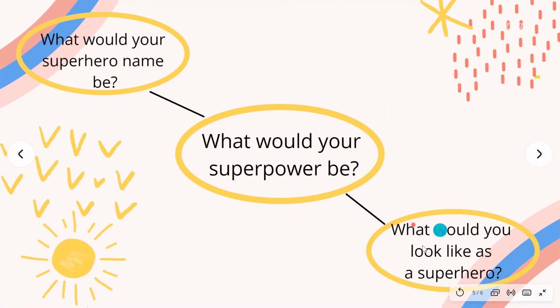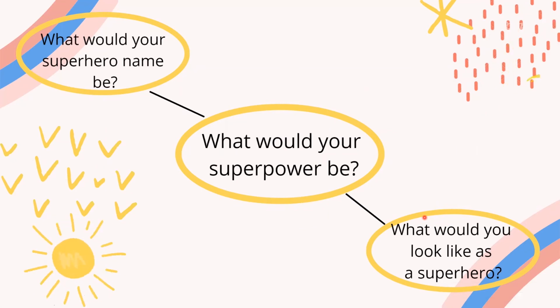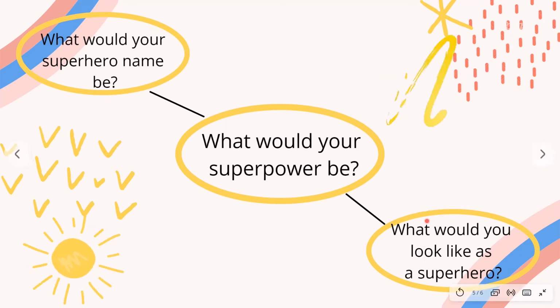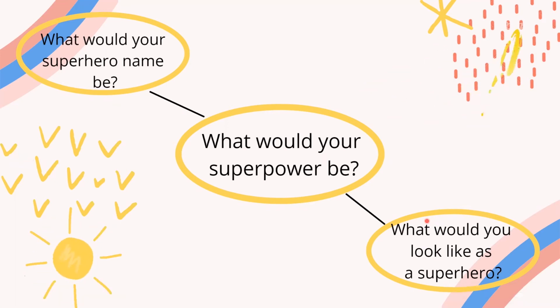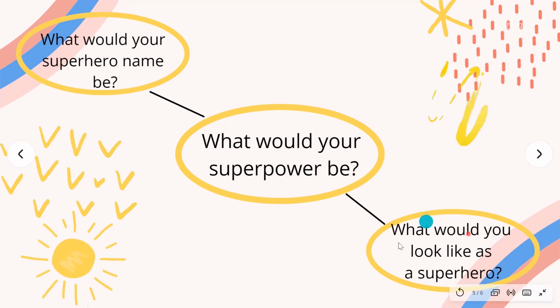Let's think about more ideas that we could write about. Now that we have thought about a few different things like superpower and superhero name, next let's think about what you would want to look like as a superhero. If you were a superhero, what would you look like? What kind of costume would you wear? Think about what you would want to look like as a superhero and write that in the next circle.